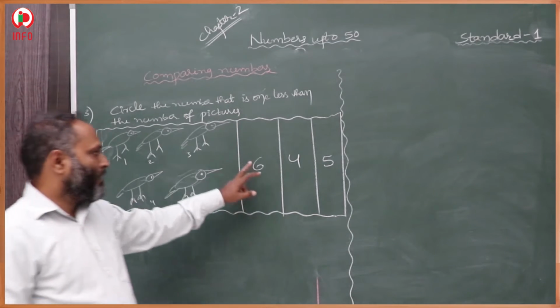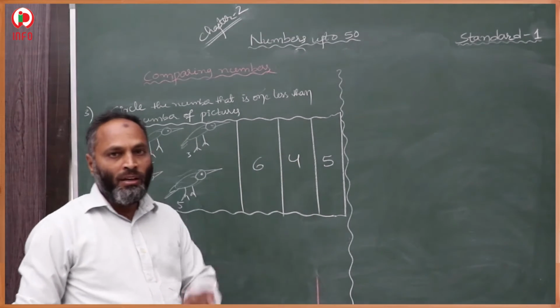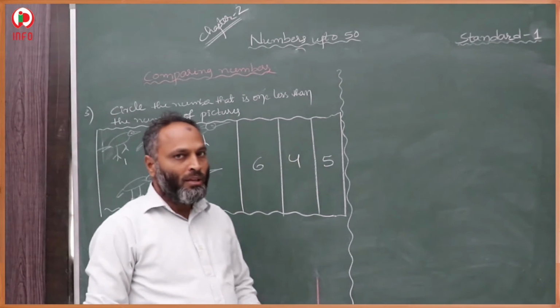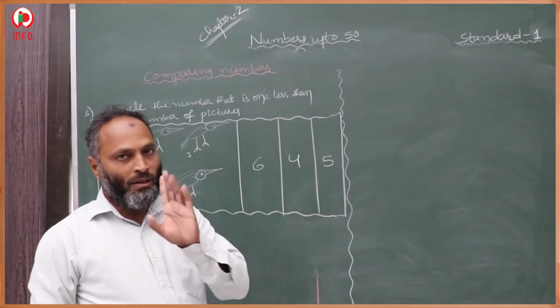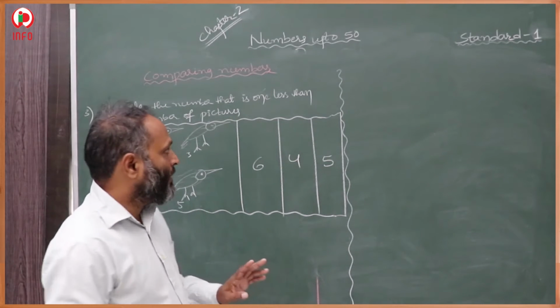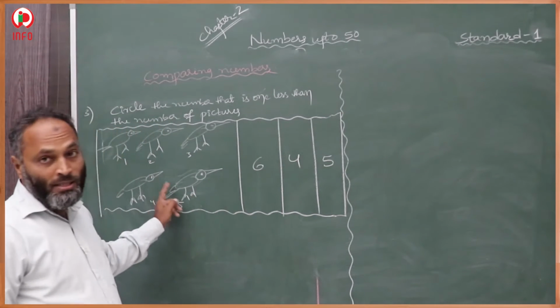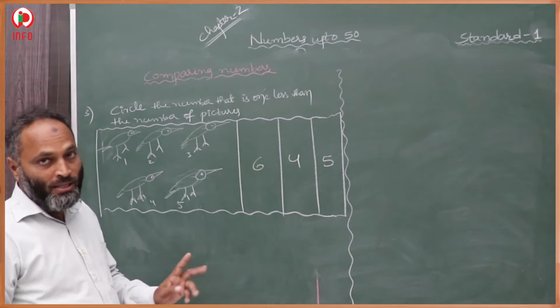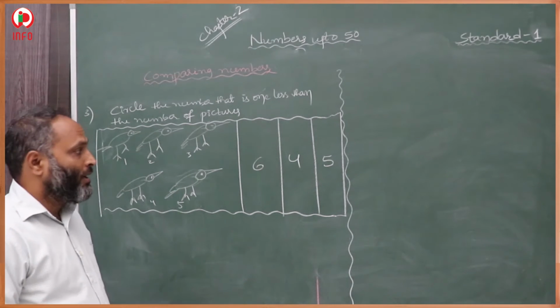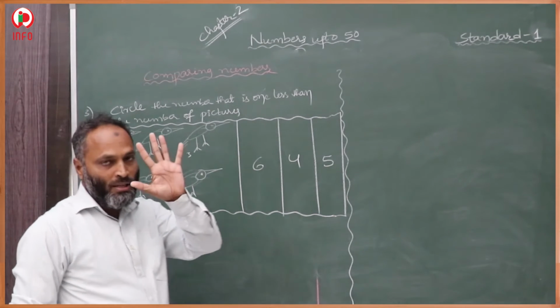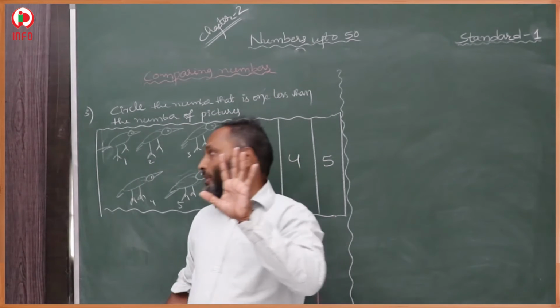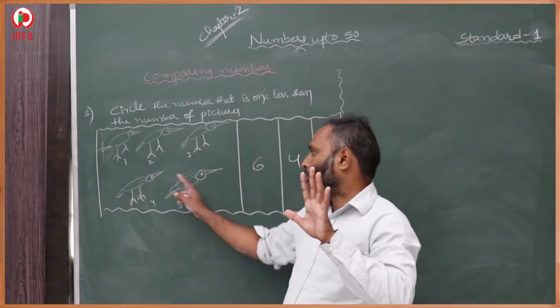So in this, 6, 4, 5. Here 3 numbers were given. In these 3 numbers we have to circle one number, the number that is 1 less than the number of birds. Here the number of birds means a total of 5 birds are there.